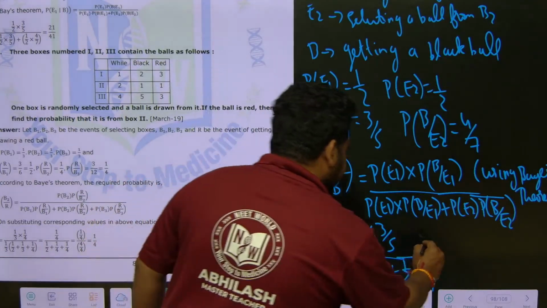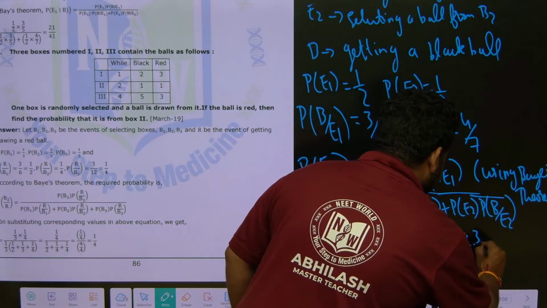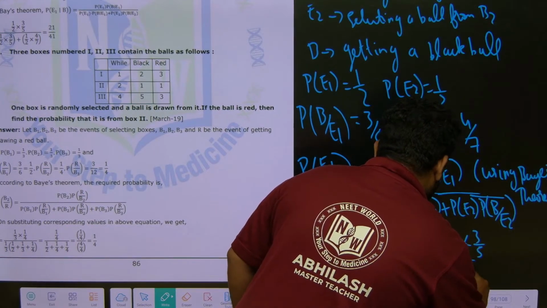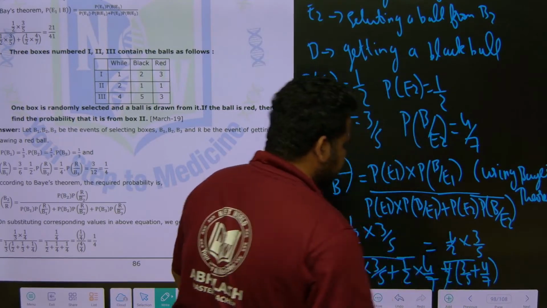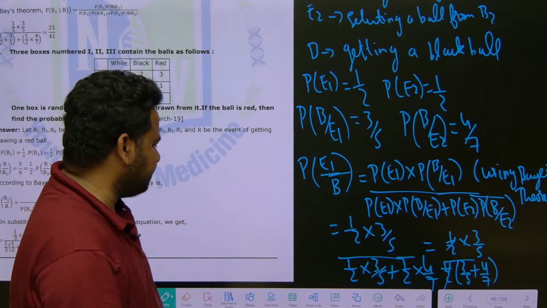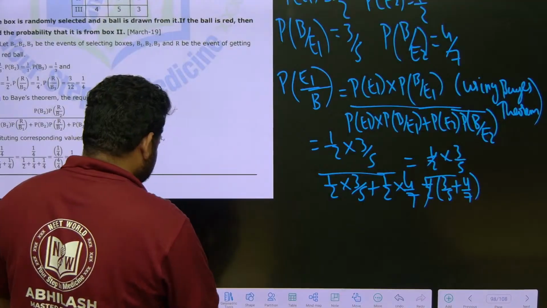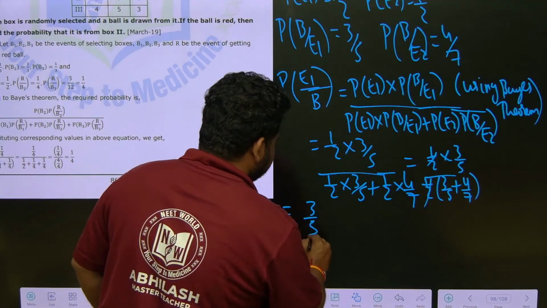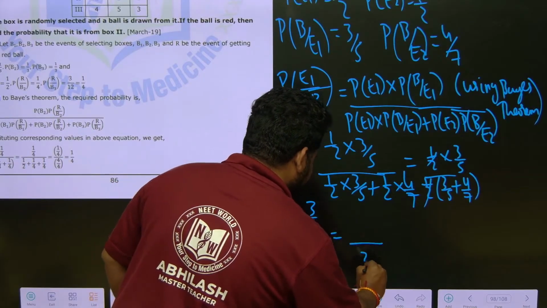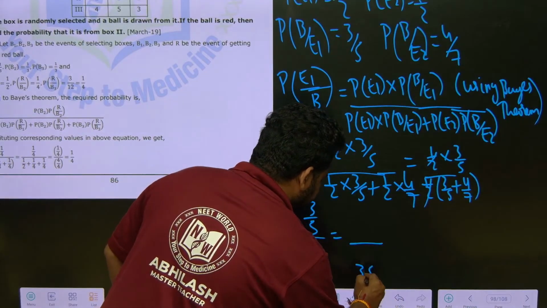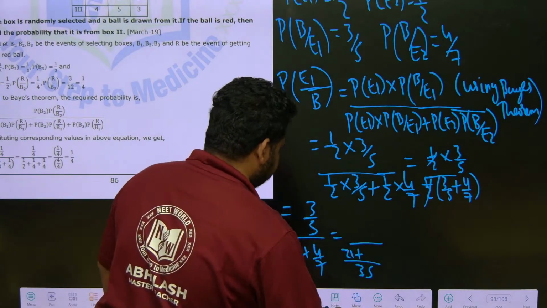Now see here, I can take 1 by 2 common. So 1 by 2 into 3 by 5 divided by 1 by 2 into 3 by 5 plus 4 by 7. I can cancel 1 by 2, and I will be left with 3 by 5 by 3 by 5 plus 4 by 7. For 7 and 5, what is the LCM? That is 35. So 5 7s are 35, 7 3s are 21, and 7 5s are 35, 5 4s are 20.